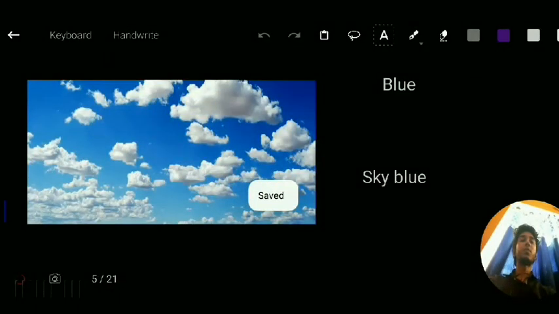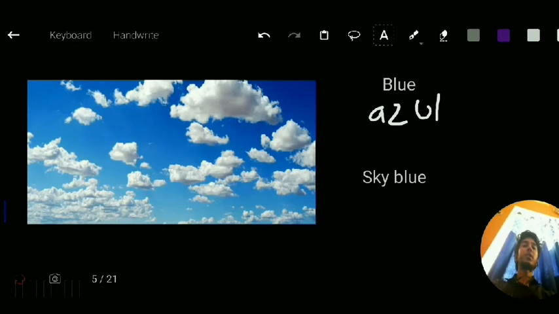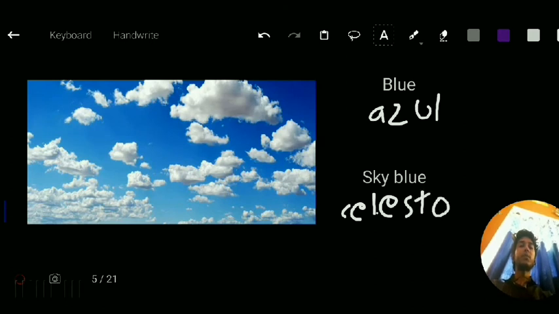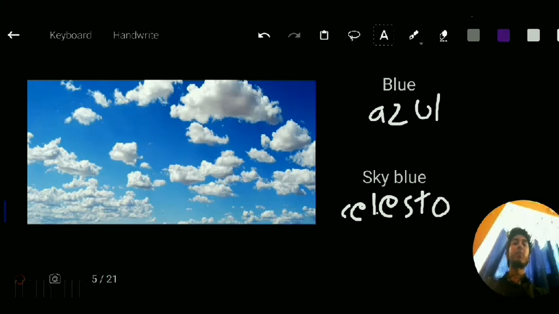So now here we have blue. The word for blue is azul. Now the word for sky blue is celeste, C-E-L-E-S-T-O, celesto. When you look at the sky, you generally see celestial bodies or the heavenly bodies. From the word celestial, you can remember this as celesto. Celesto means a color, that is sky blue color.